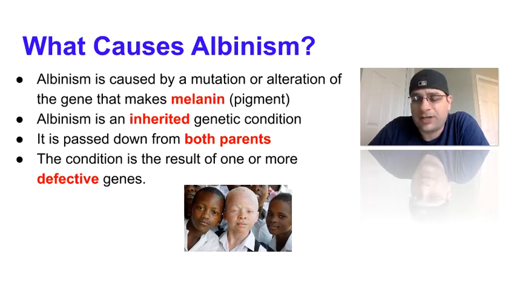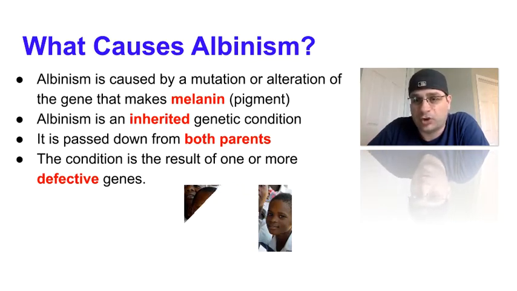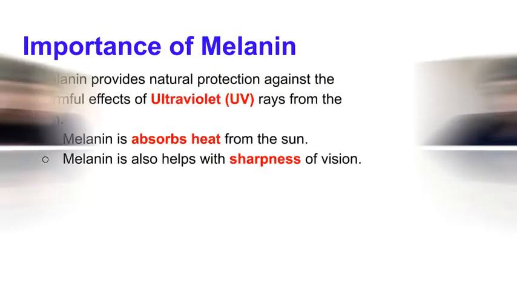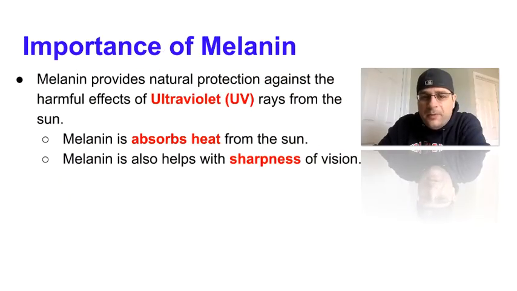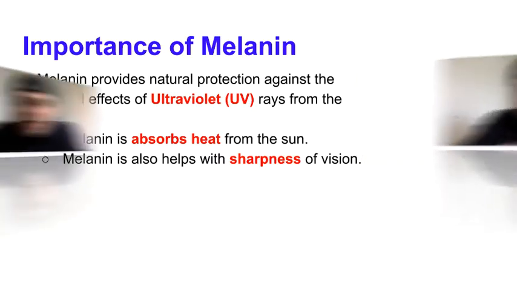There are 4 types of albinism, and there are types of albinism that only affect the eyes or that affect the whole body. Depending on what gene is defective, it's going to determine what type of albinism that person has. So next we're going to be talking about the importance of melanin. Melanin provides natural protection against the harmful effects of UV or ultraviolet rays from the sun. Melanin provides that color for the pigmentation of our eyes, hair, and skin. It also absorbs heat from the sun, and melanin also helps to provide sharpness of vision, or helps us see. So these are 2 conditions that are primarily impacted with albinism.